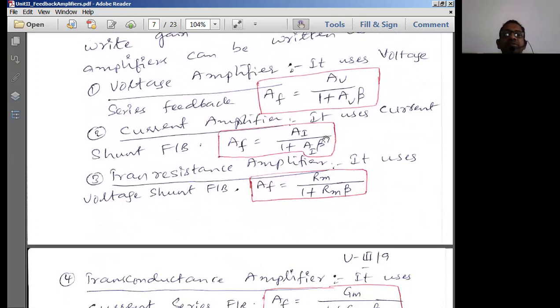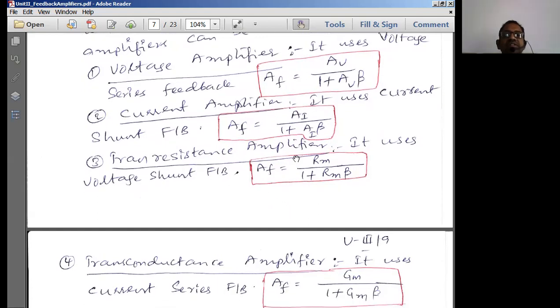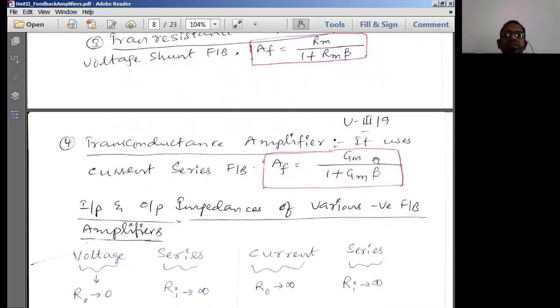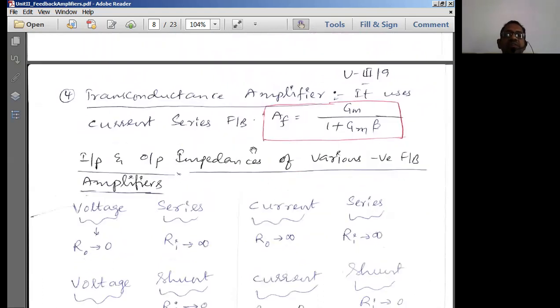Similarly, the current amplifier uses current shunt feedback. So I replace A by AI. That's it. AIF is equal to AI by 1 plus A beta. Same formula I'm writing here. The transresistance amplifier uses voltage shunt feedback. Output is voltage, input is current. This is called resistance. Therefore, I replace A by RM here. Same formula as it is. Transconductance, we replace A by GM here. Same formula will be written. So transconductance can be found by using current series feedback configuration.